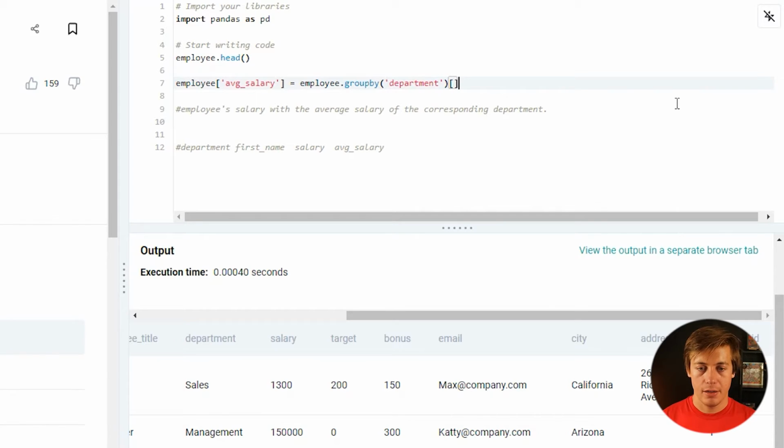What we're going to calculate is based off of the salary. So salary like that. And instead of like other group bys where I put dot mean, we're going to just put dot transform. And then inside over here, we're going to put mean like this. And I think that should be the first part of it.